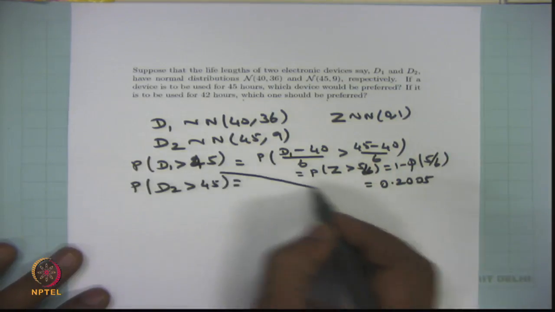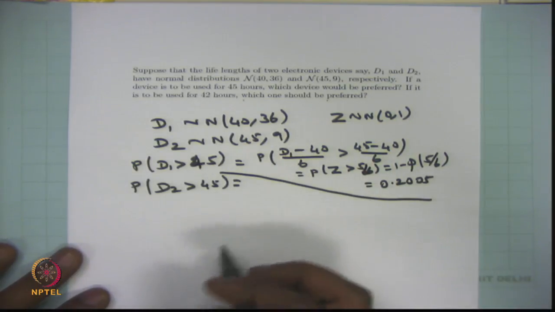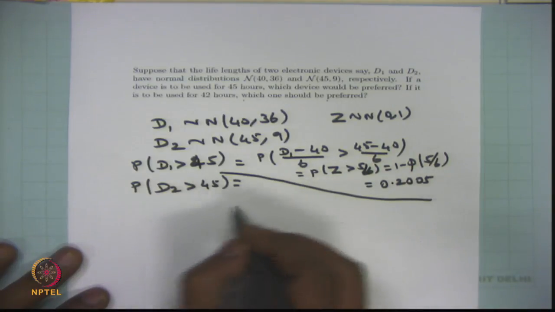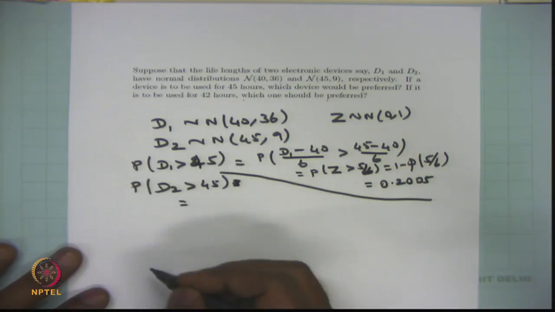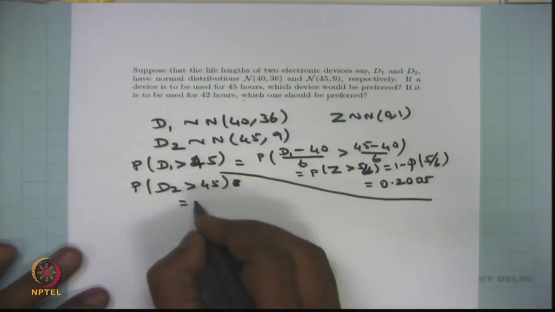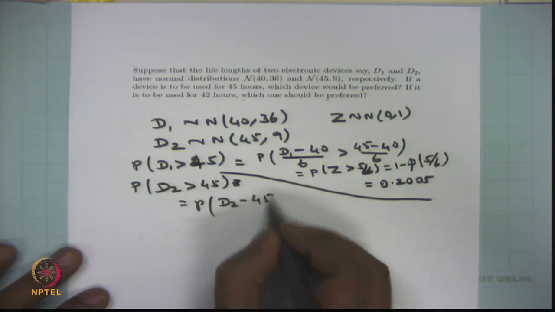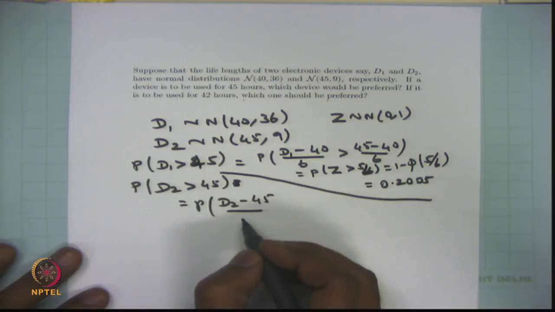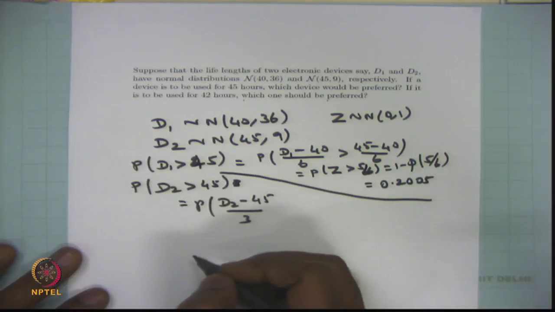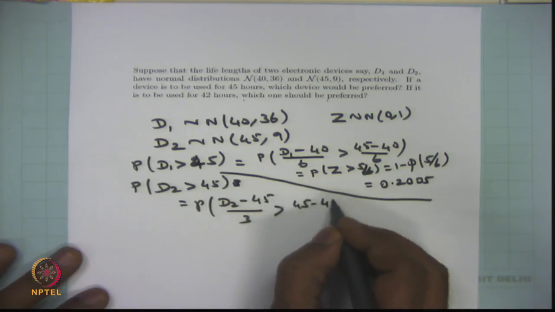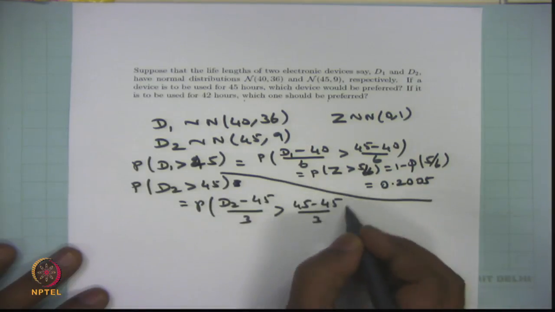Now we will compute the probability of D2 greater than 45. In the same way, that is the probability of D2 minus the mean. The mean of the second device is 45 and the variance is 9, therefore the standard deviation is 3, so greater than 45 minus 45 divided by 3.